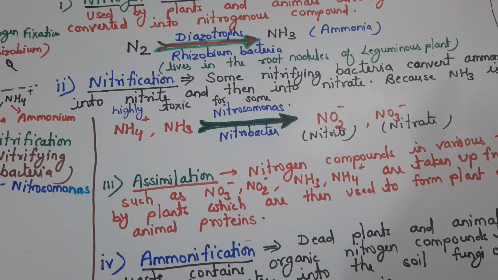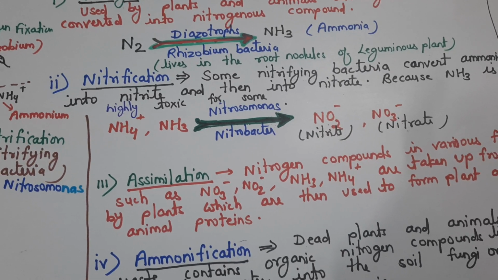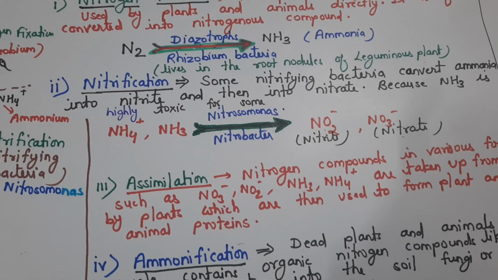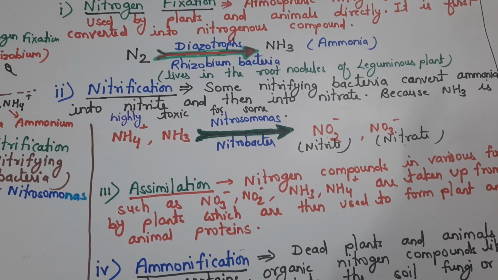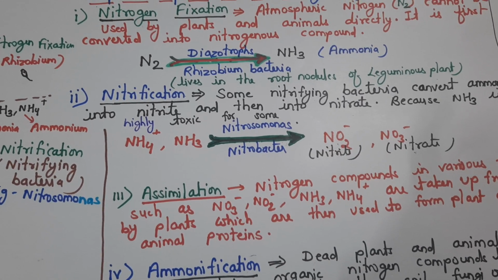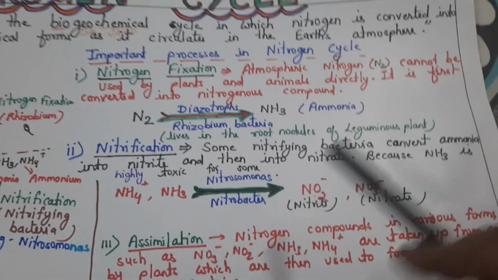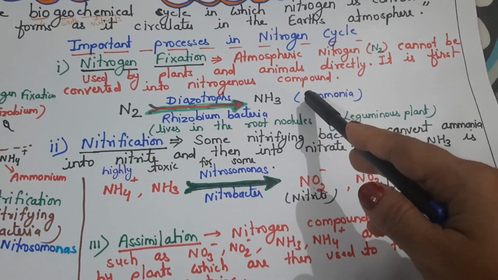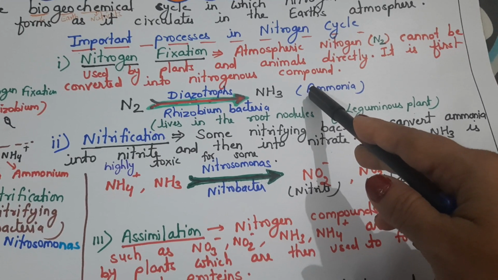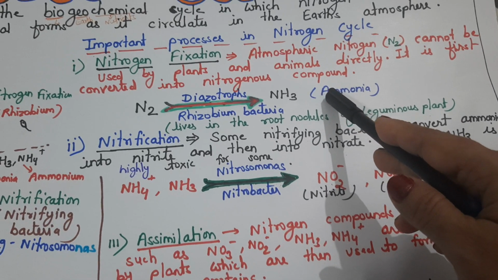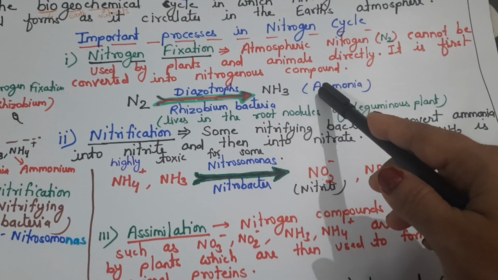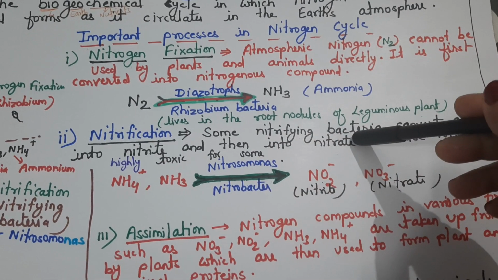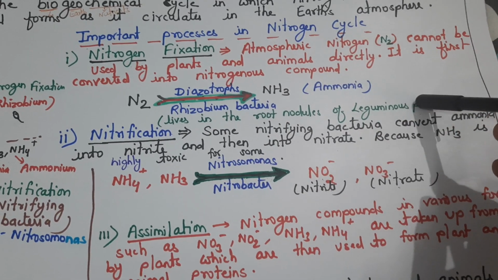Nitrogen is a major component of protein, and plants utilize nitrogen for making protein, so it is required by the plant. So how do plants get this nitrogen? Nitrogen fixing bacteria present either in the soil or in the root nodules of plants convert the atmospheric nitrogen into nitrogenous compounds, that means in soluble form.